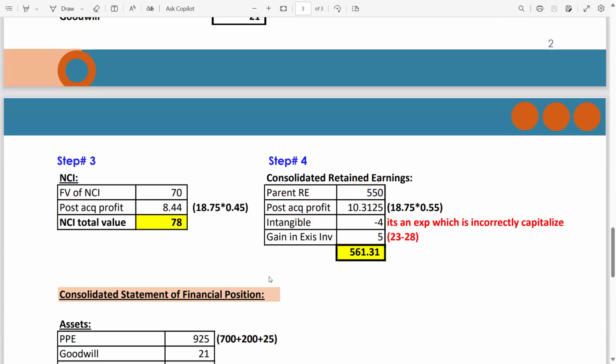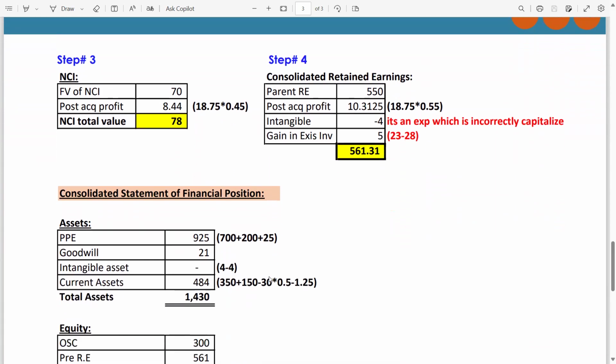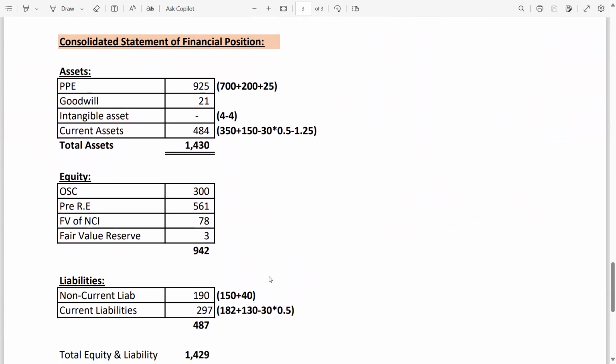So now guys, we are done with all the adjustments. Now what to do? Just do the adding together. Now guys, consolidated statement of financial position. First we have PPE, 925. How 925? 700 is the value of the parent given in the draft SOFP, 200 is the subsidiary and 25 is the land excess amount.